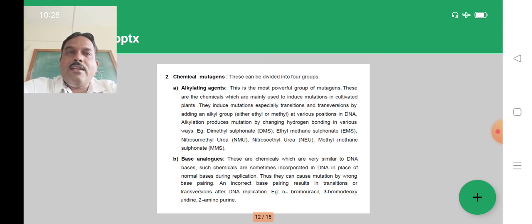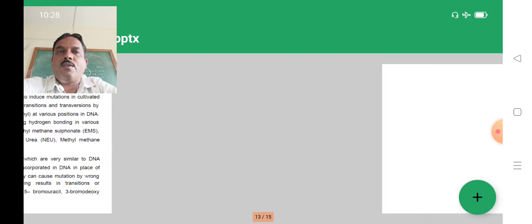Then there are base analogues, chemicals very similar to DNA bases. Such compounds are incorporated into the DNA. So bromouracil, 5-bromodeoxyuridine, or 2-aminopurine are some of the chemicals also used for the creation of mutation.